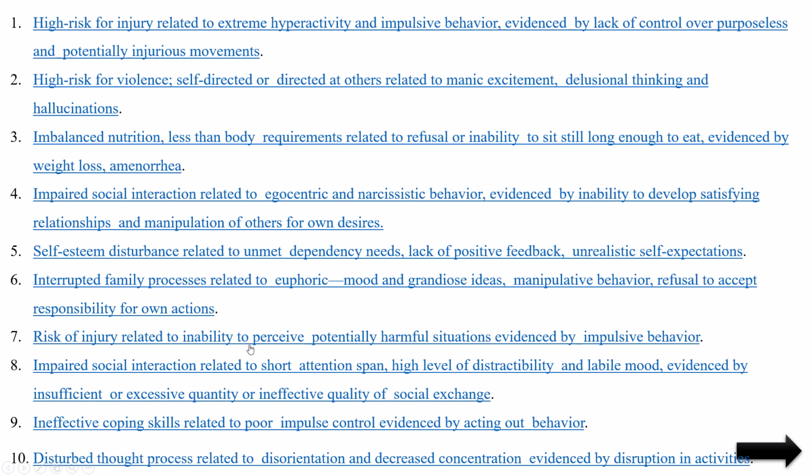Okay, that is the difference between these two things. Then ineffective coping skills related to poor impulse control. So impulse control, that's why coping skill will not be there. Impulsive behavior, already we explained.